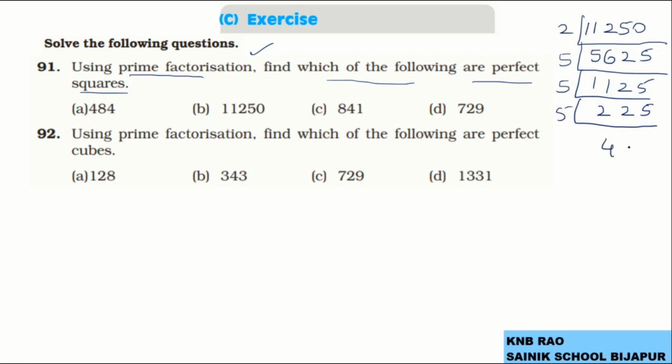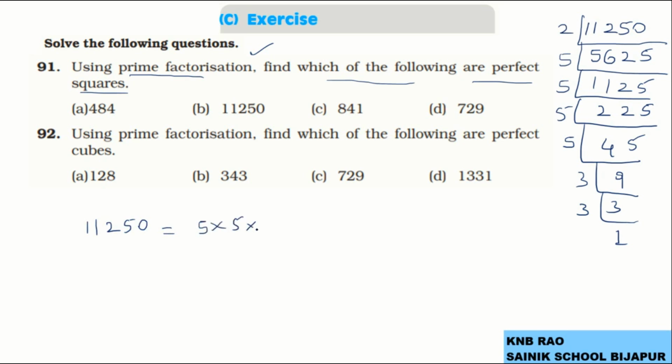See students, here in the prime factorization of 11,250, we have 5 being in pairs.